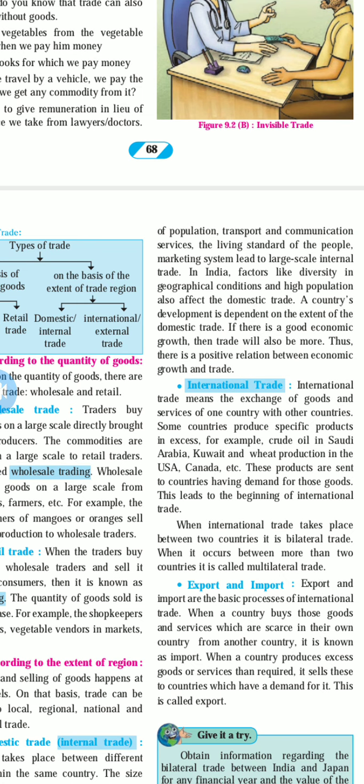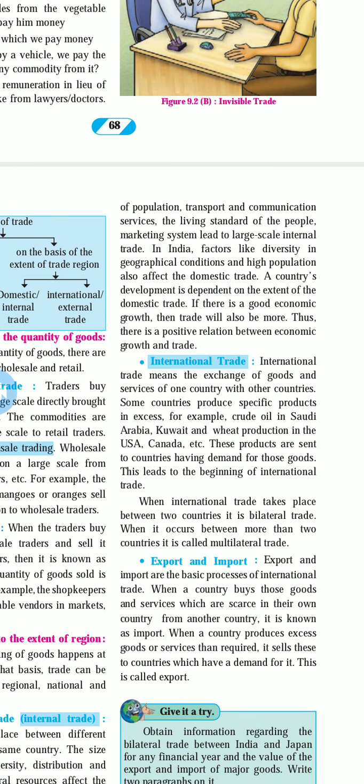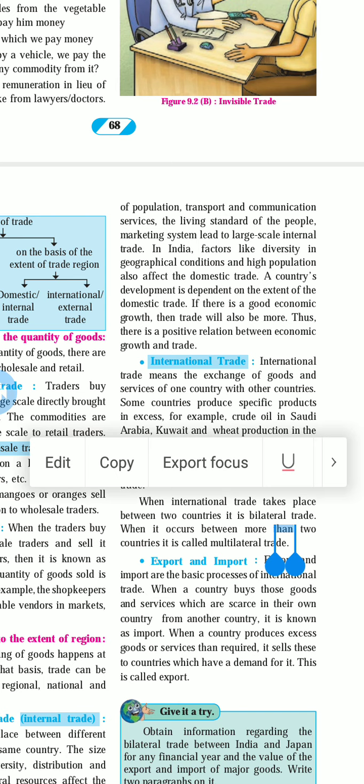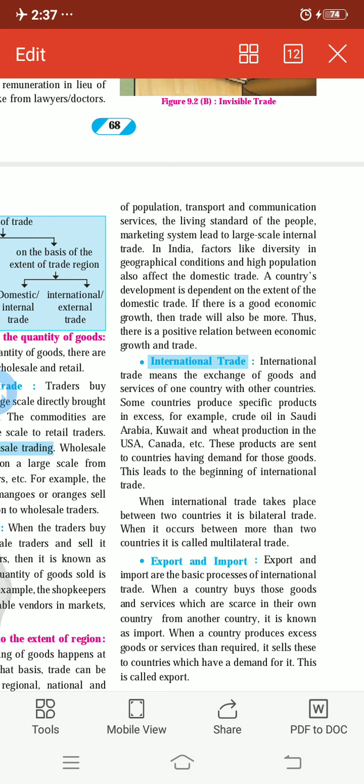Now, in international trade, we not only want to sell our product on a domestic scale, we also have to sell in international trade. We have to grow our business and deal with foreign countries, and we can get foreign currency in India. Whatever your speciality is, in some products or services, we will send it to other countries.